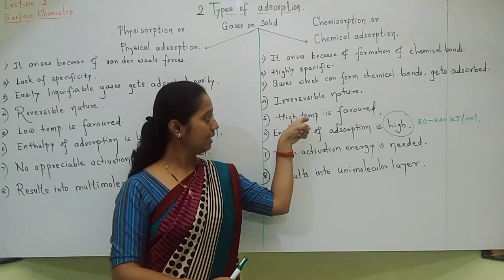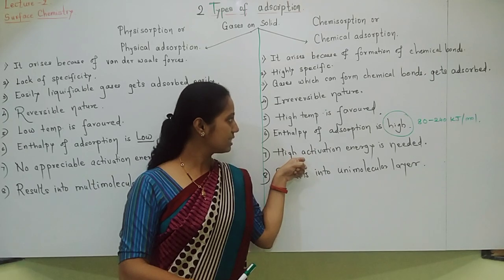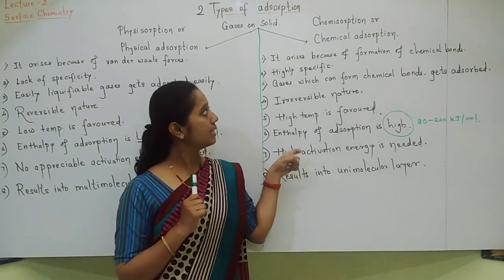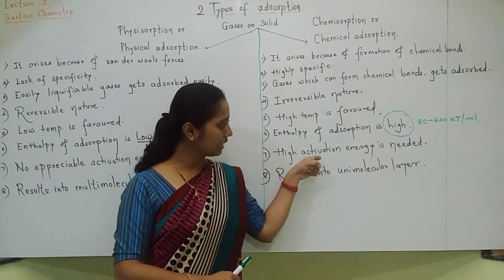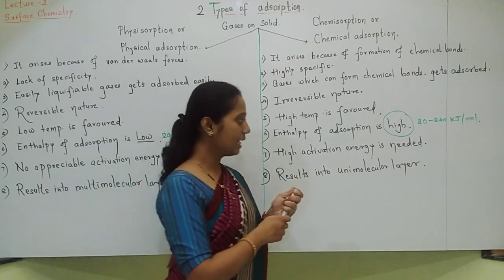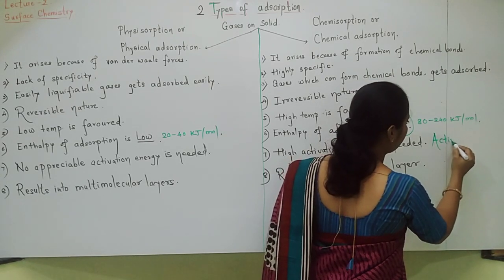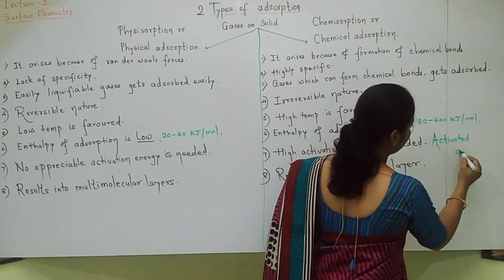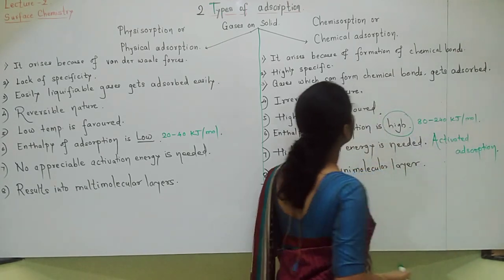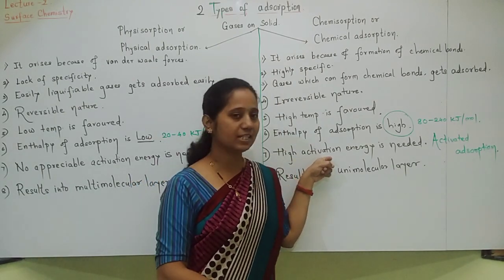Heating is done; the more the temperature, the more activation energy will be there, which is required for chemical adsorption. See students, as high activation energy is needed for chemical adsorption, chemical adsorption is also called activated adsorption. Which adsorption is called activated? Chemical adsorption, because high activation energy is needed.